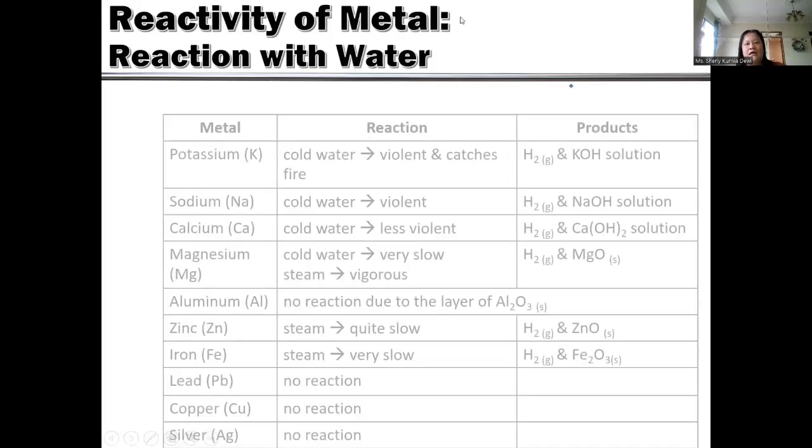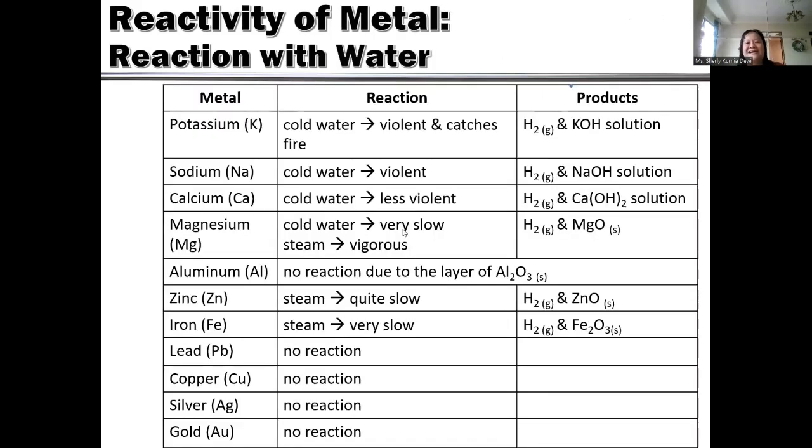Okay, and then how the metal can react with water. The more reactive the metal, it can react with water without any steam, any heat. Heat helps the reaction to occur. Why? Because when you heat up a chemical during reaction, it will give energy. Later we will study it in chemical energetics. Okay, so if the metal is very reactive, it doesn't need any heat.